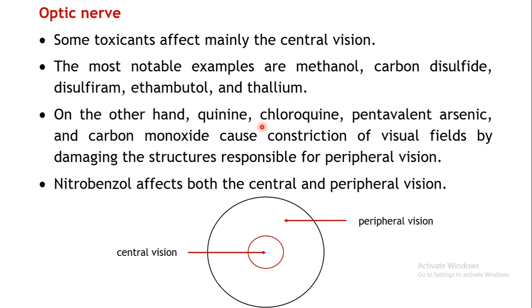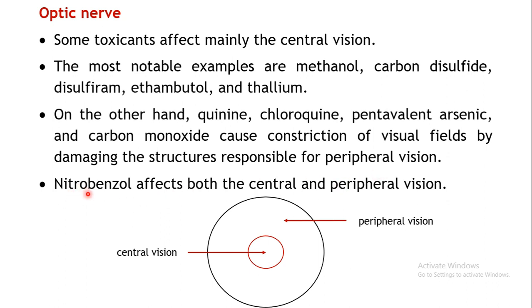On the other hand, quinine, chloroquine, pentavalent arsenic, and carbon monoxide cause the contraction of the visual field, that is the region which you can see. When you are looking at some object, it's not only that object which you can see, but you can see the surrounding regions also. That particular region which you can see is known as the visual field. So with constriction of the visual field, you will see less of that field. Apart from that, it will also affect the peripheral vision.